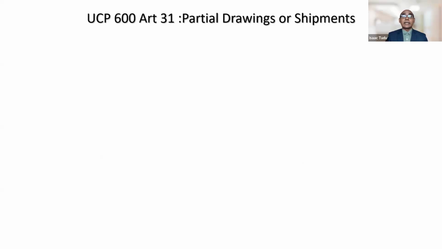Article 31A says partial drawings or shipments are allowed. What does it mean? It means if the LC is silent about partial drawings, then partial drawings are allowed. Simple. The LC is silent, therefore partial drawings or shipments are by default permitted, you can say.